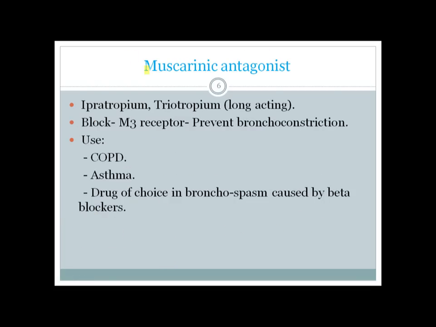So another group of drugs are muscarinic antagonists. You have to block the muscarinic 3 receptor to prevent bronchoconstriction, thereby allowing bronchodilation. The most common muscarinic antagonists are ipratropium and tiotropium. Tiotropium is a long-acting drug, and the most common uses are COPD and asthma.